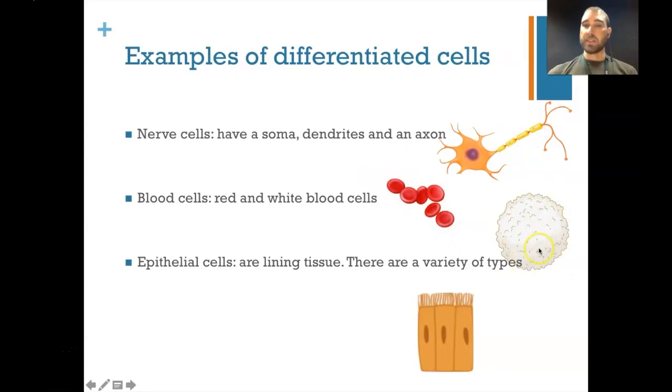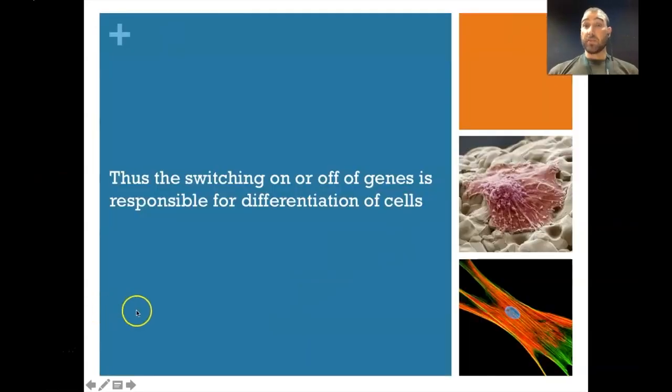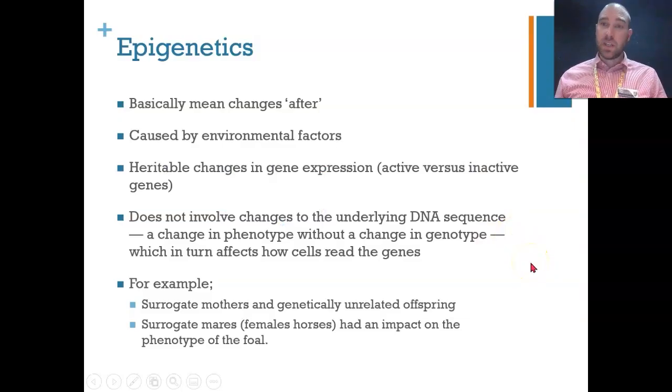We have white blood cells being very different in structure from red blood cells, even though, again, they're produced from the same genetic information. Then we have all the epithelial cells, like the cheek cells we looked at under your microscope. So all of these have the same genes, it's just some genes are turned on, some genes are turned off, and that leads to different structures and functions. So just summarizing that, turning on or off genes is responsible for the differentiation of cells into different structures and functions. So let's talk about epigenetics.